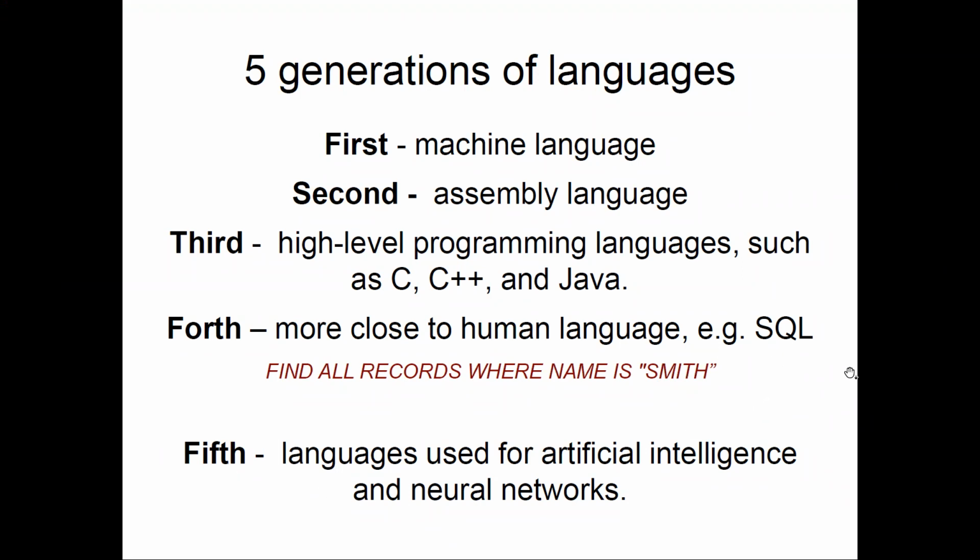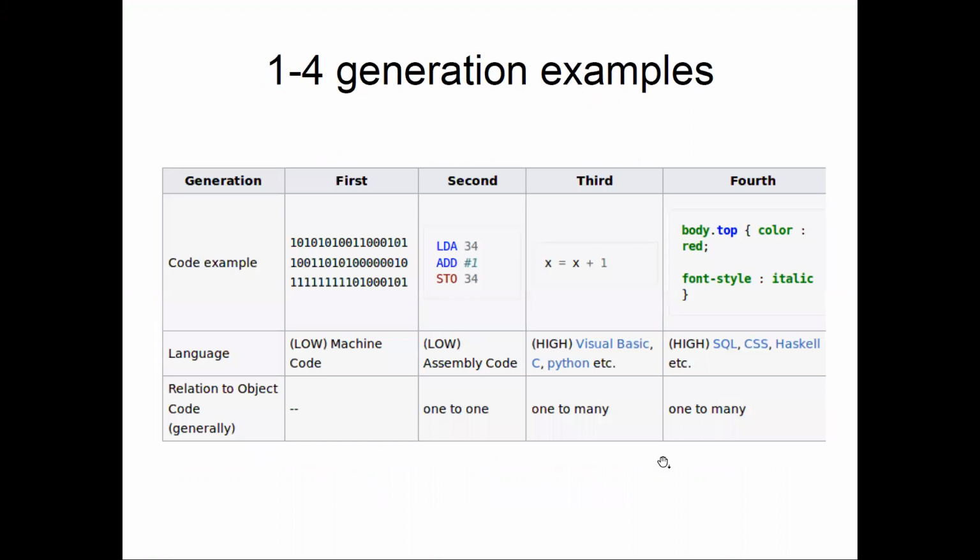So right now, these are the 5 generations of languages. If you have a doubt on this slide, you can ask. And you can also see some examples here in front of you. So when I say first generation language, it is directly machine code. Machine code means 1010. This is your second generation language where we are using the assembly code.